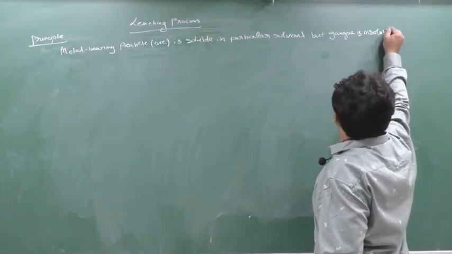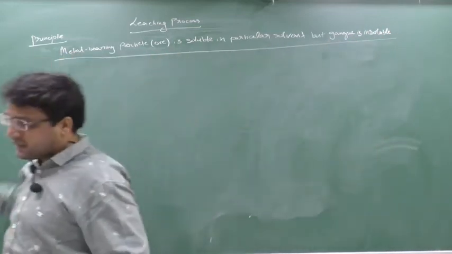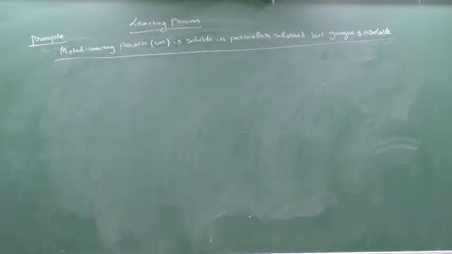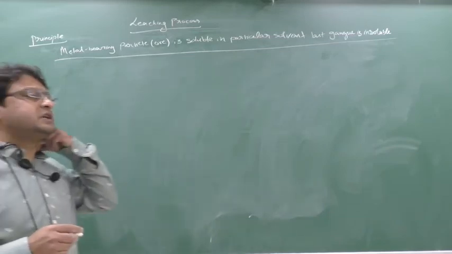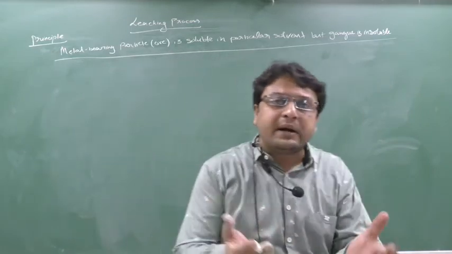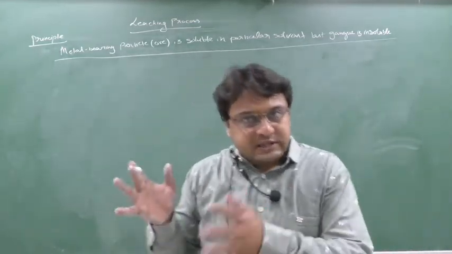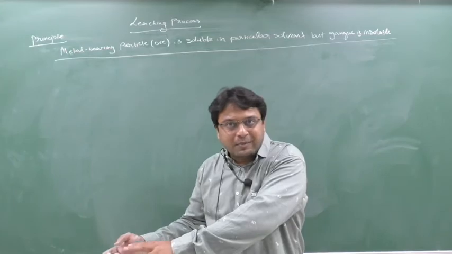This is very important, leaching. Number of times it has been asked in the exams. We are going to do a number of questions. So leaching is the process in which metal bearing particle, that is ore, is soluble but gangue is insoluble.